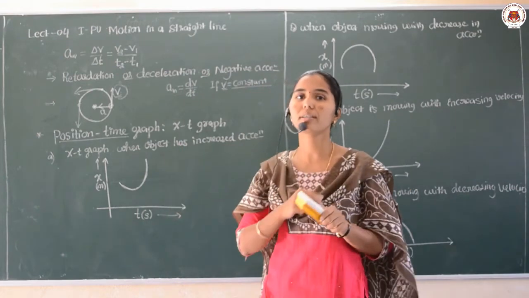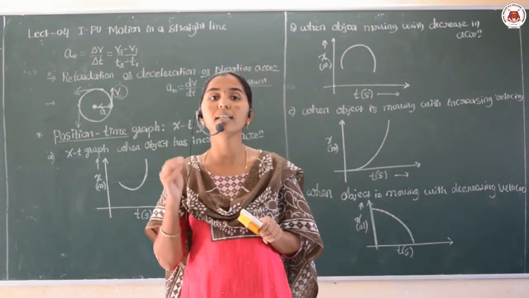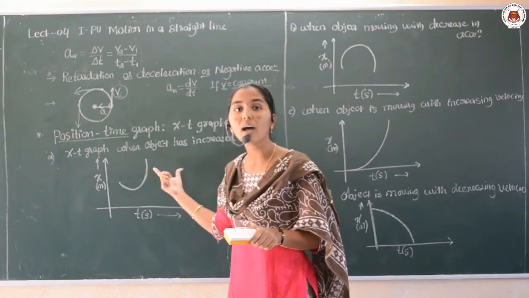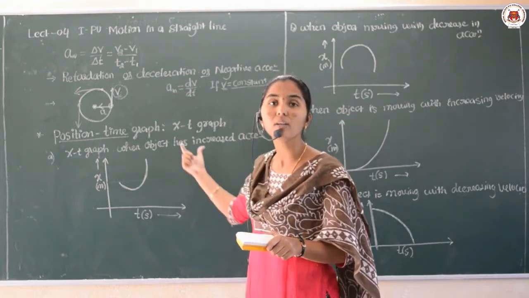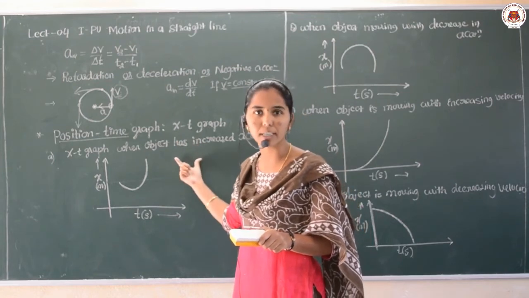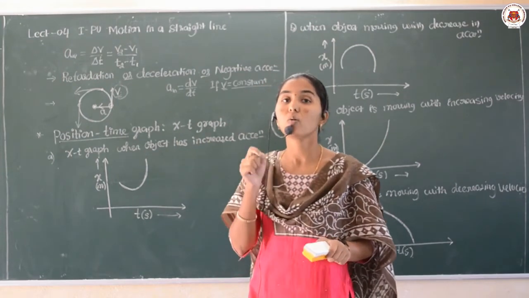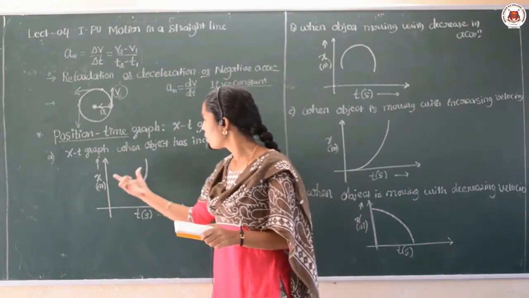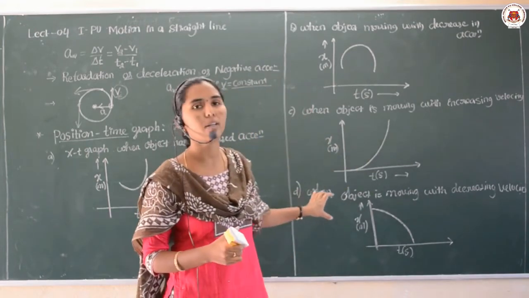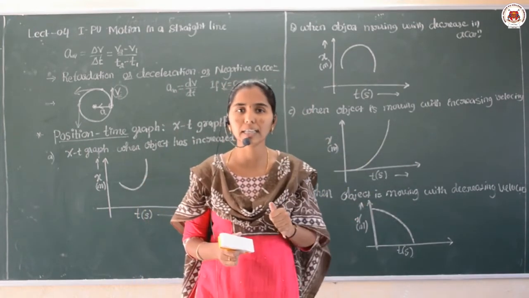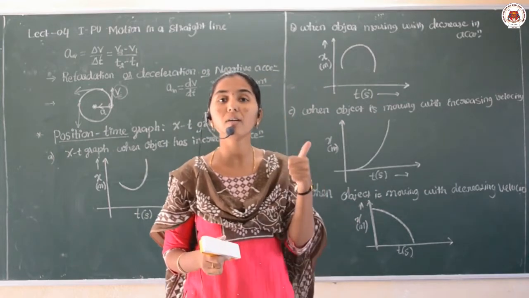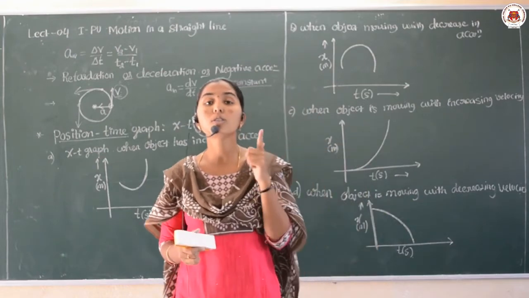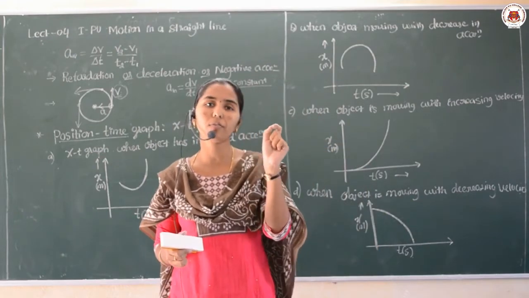Then now the question comes, why we need to study this position time graph. Up to now we discussed how will be the position time graph and what type of the nature of that for the different shape of the object. Yes, and now the question comes, why we need to study this. See dear students, whatever the graph we have plotted here, that is showing us particularly that the position time graph helps us to study the nature of motion of an object.